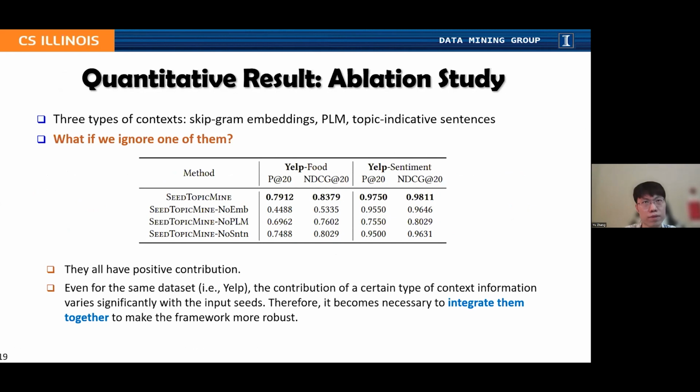But more importantly, even for the same dataset, the Yelp dataset, the contribution of a certain type of context information, like BERT, varies significantly with the input seed. So BERT is quite useful for the sentiment dimension, like we need to retrieve things under good and bad. But when it comes to the food type dimension, its contribution is less than skip-gram embeddings. So therefore, this echoes our motivation that it is necessary to integrate them together to make the framework more robust.